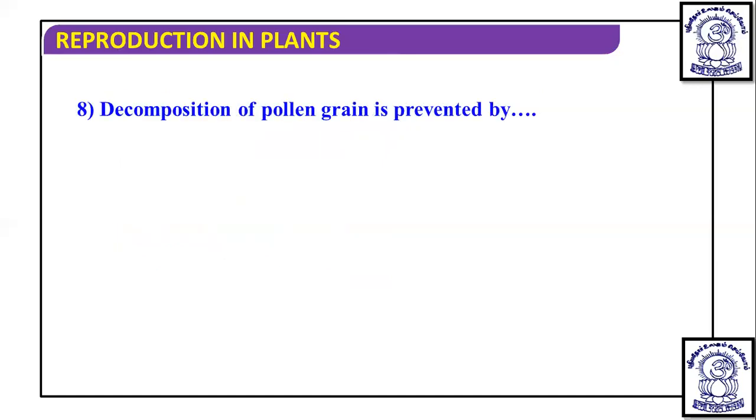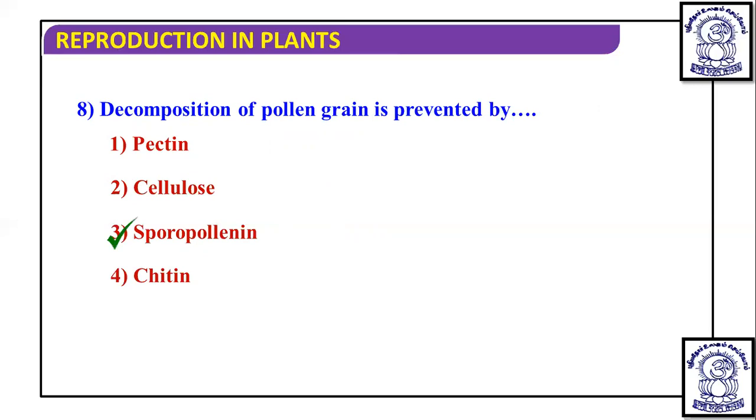Next question is decomposition of pollen grain is prevented by pectin, cellulose, sporopollenin, chitin. The most resistant material can prevent this only. So decomposition of pollen grain can be prevented by sporopollenin. So pollen grains, because of this, can also be used as fossils.